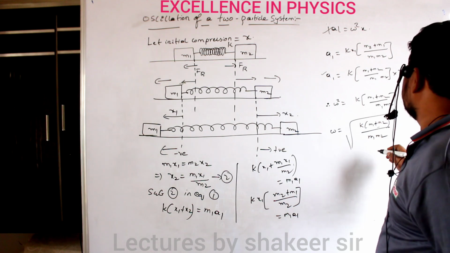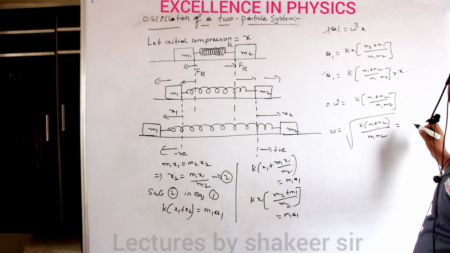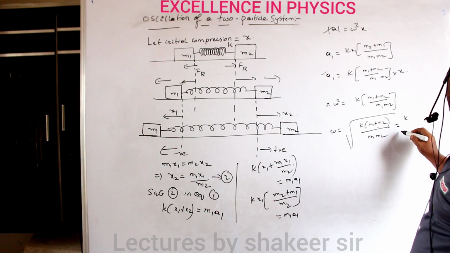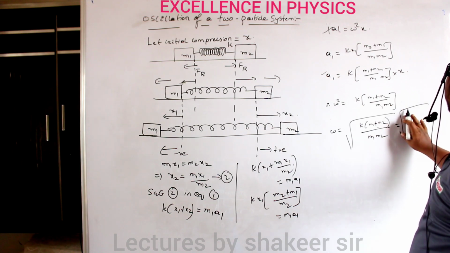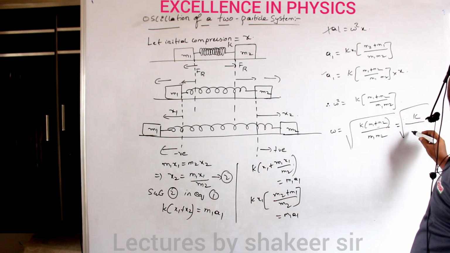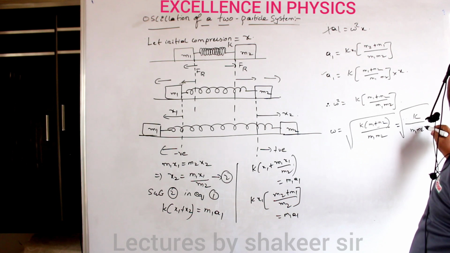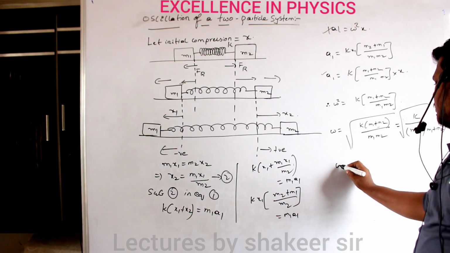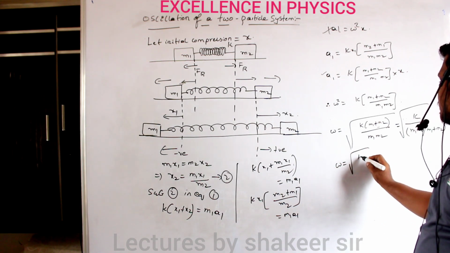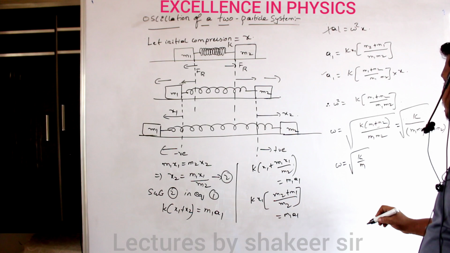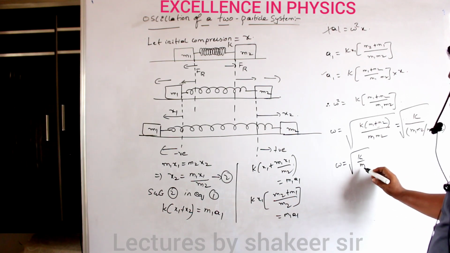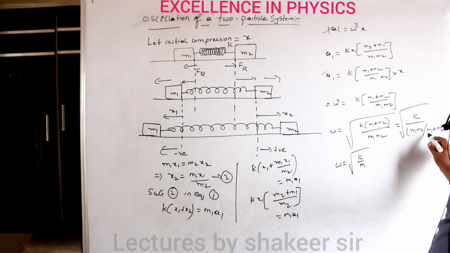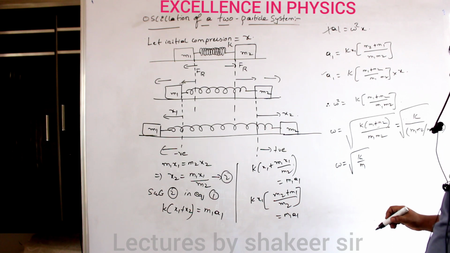Clear? The same relation I can write like this also, no? I can write k divided by m1 m2 divided by m1 plus m2. So the relation can be written like this also. We know omega is equal to square root of k divided by m. So here instead of m, what I got is m1 m2 divided by m1 plus m2.